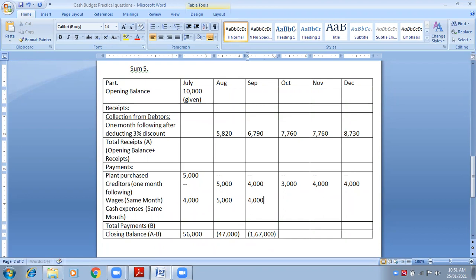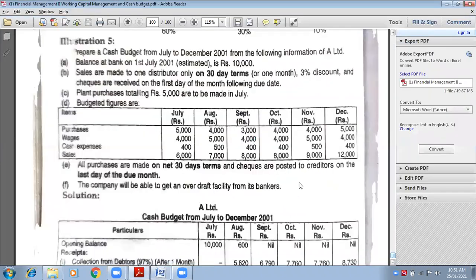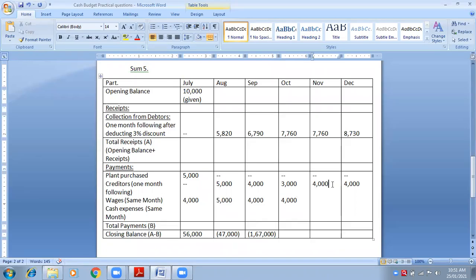September 4. October also 4. What is November's amount? 5,000. And what is December's amount? 4,000. Okay. Now come to cash expenses.